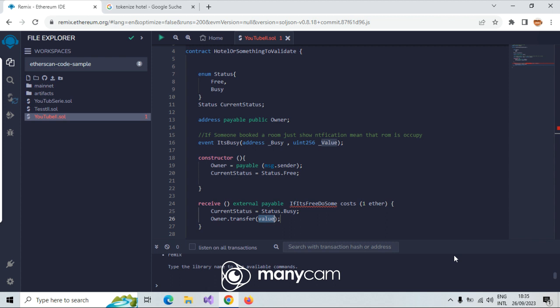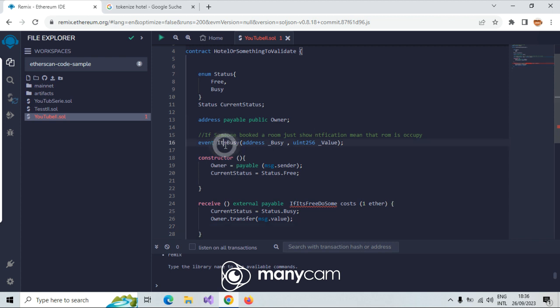Transfer is just a transfer method, because this is already implemented in the Ethereum virtual machine, and that is transfer msg dot value. Which value? msg dot value. And let me come here, and now after that call my function or call my event.